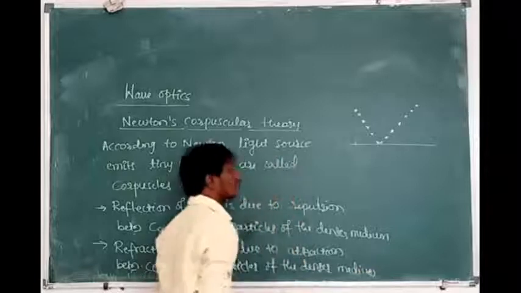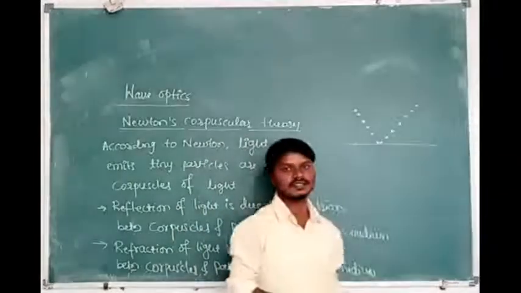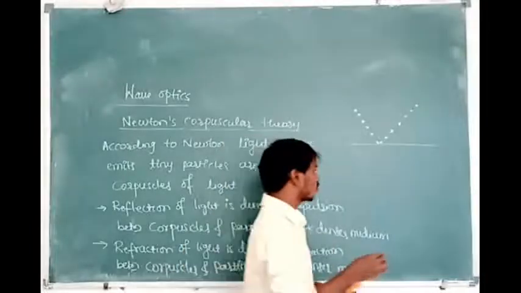Now let us consider this is the reflection of the corpuscles of the light. Now what about refraction of the corpuscles of the light?